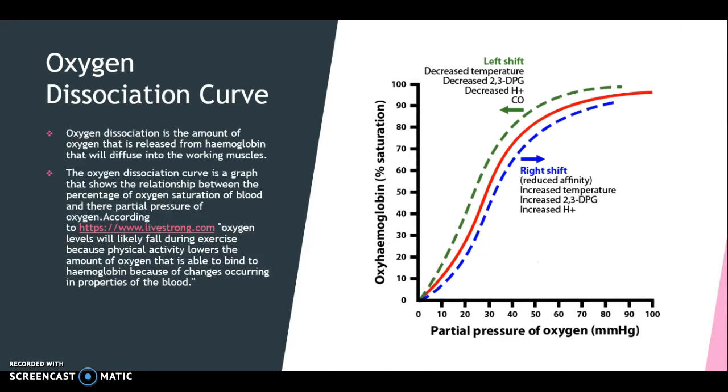The oxygen dissociation curve. Oxygen dissociation is the amount of oxygen that is released from the hemoglobin that will diffuse into the working muscles. The oxygen dissociation curve is a graph that shows the relation between the percentage of oxygen saturation of blood and the partial pressure of oxygen. During steady-state exercise, there is an increase in temperature and lower pH, affecting the oxygen hemoglobin dissociation curve, so oxygen can be given to the active muscles.